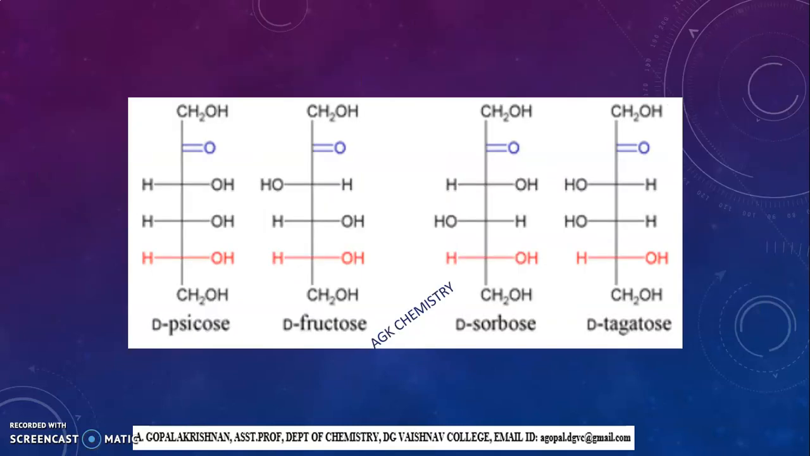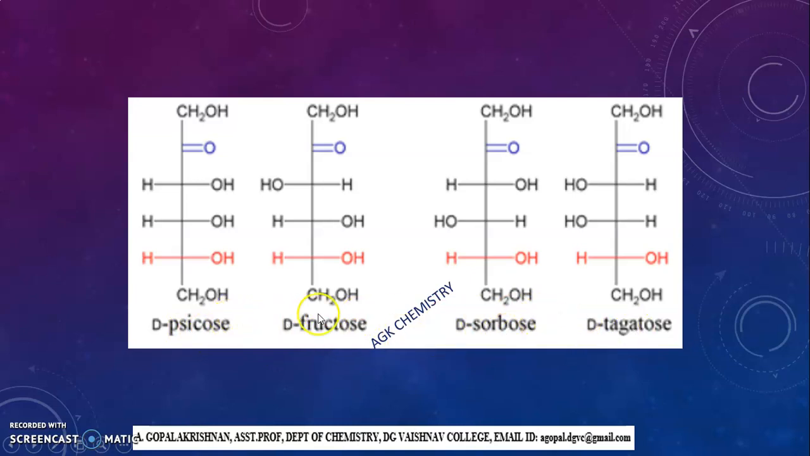Then similarly, if you take ketohexoses, here I took D-ketohexoses. In D-ketohexoses, we have 4 possible isomers: psicose, fructose, sorbose, and tagatose. Here also we have possible epimers. How to remember the possible epimers of these 4? Psicose, fructose, sorbose, and tagatose.